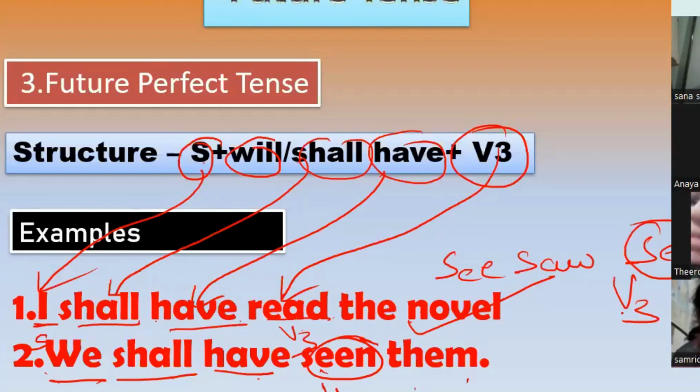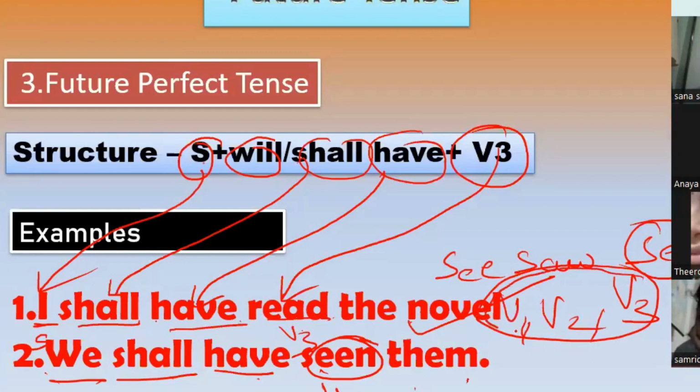Yes, you should also be thorough with these three forms of verbs. Okay, V1, V2, and V3, when you have to understand tenses. Okay, you should be very thorough about the three forms of verbs. Okay, so is it clear to all? Yes, ma'am.